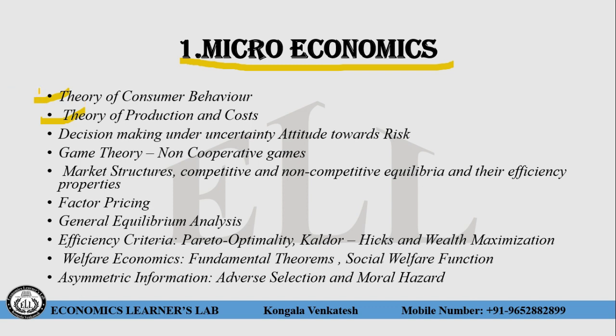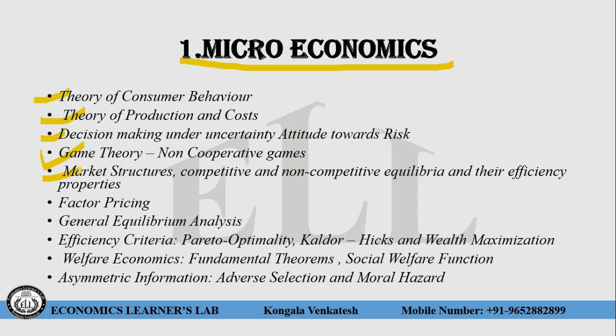Decision making under uncertainty, and attitude towards risk. In this topic you have to understand 3 words: risk aversion, risk loving, and risk neutrality. You have to be very familiar with these 3 words. Then game theory. In game theory you have to understand what game theory is, what Nash equilibrium is in game theory, what the prisoner's dilemma is, and what the equilibrium in game theory is for 2 players.